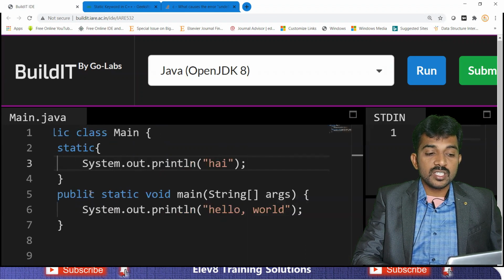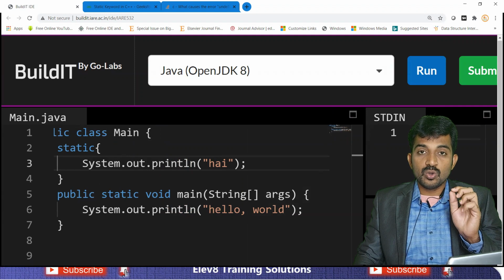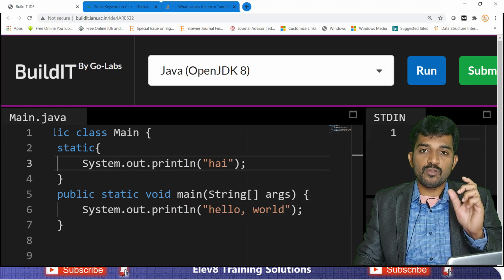Okay. After that, this is a main function. In main function, I wrote hello world. See, if you run this program, first it printed hi. It means the static block executes first. It's very important. So the static block executes the first function or block of your program.